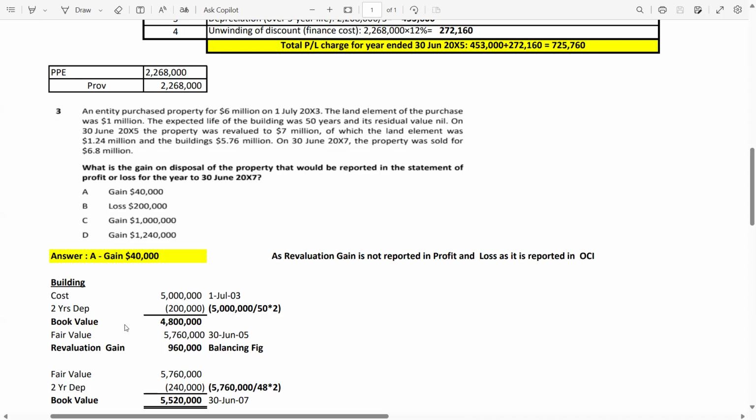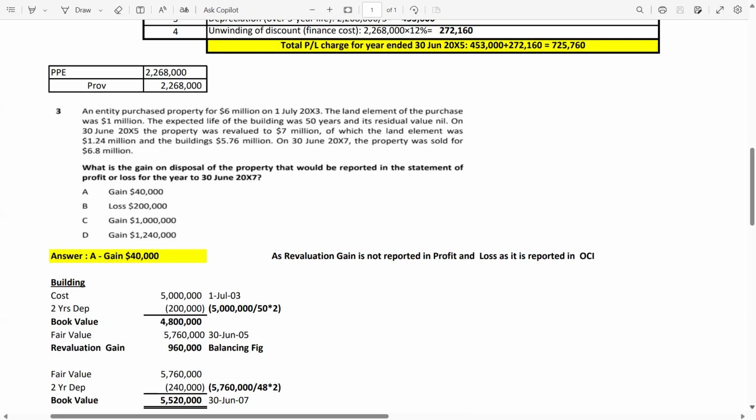Then you have a book value at the end of 30th June 2005, 4.8 million. At the date, the fair value of this building is 5.76 million. So of course, there is a revaluation gain of 960. This is the balancing figure which will be reported in OCI. But the question asks you to tell me the amount reported in the statement of profit or loss. So the revaluation gain or loss has nothing to do with the P&L item.